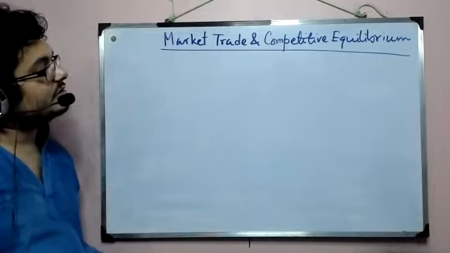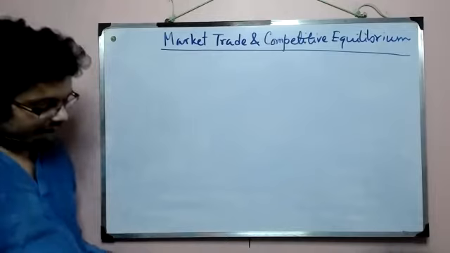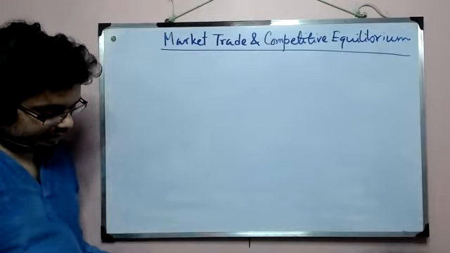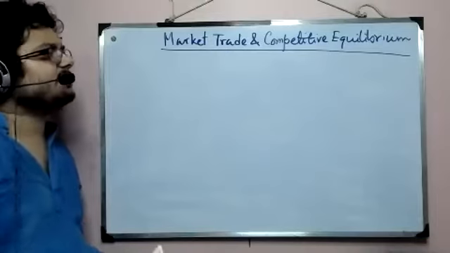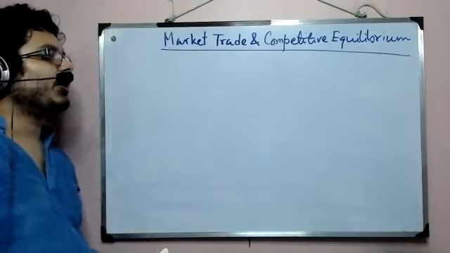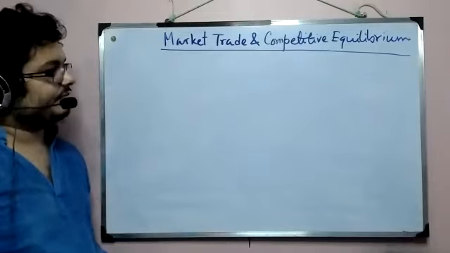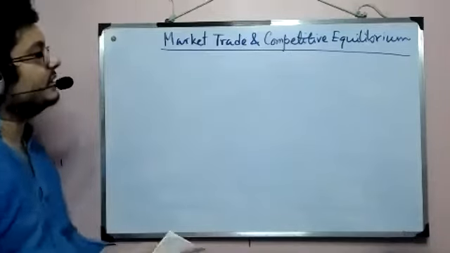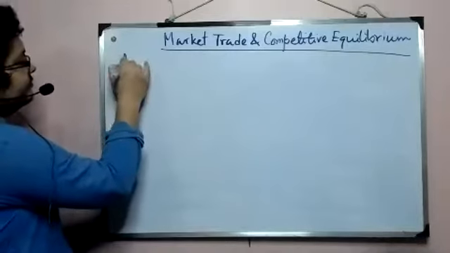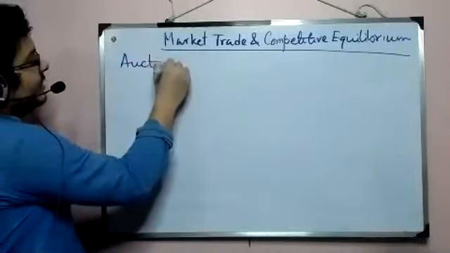Okay, so first we are going to have a view somewhat in detail about how actually competitive equilibrium is attained. Okay, so we call that auctioneer view. We call that auctioneer view.